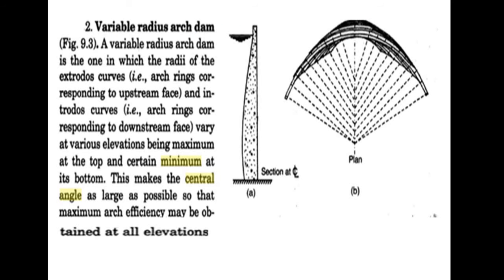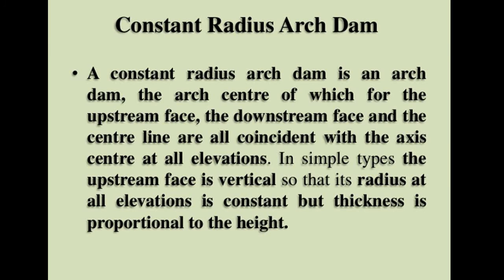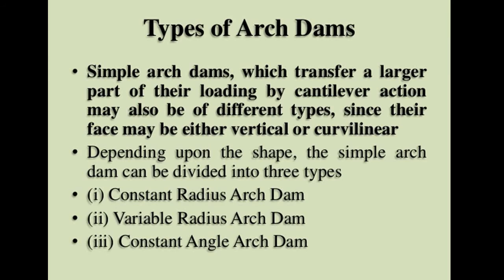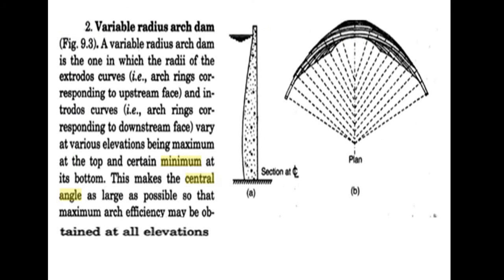Second one is variable radius arch dam. You can see on the upstream side, the water bearing side is an arch section.